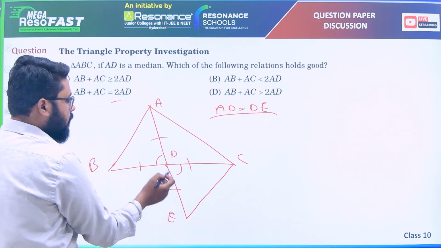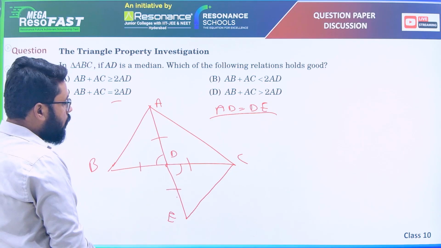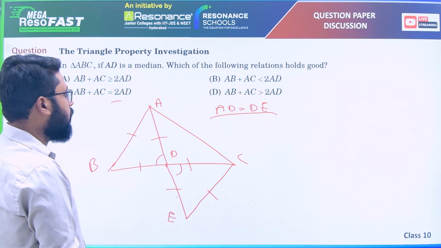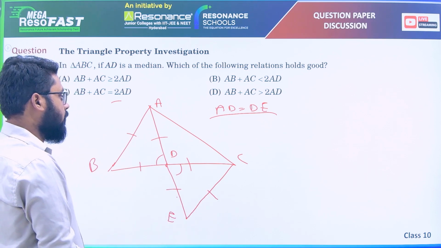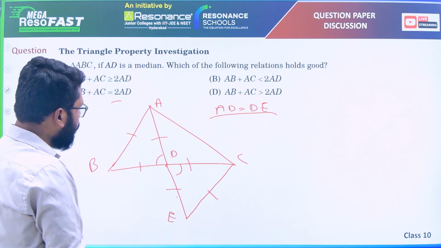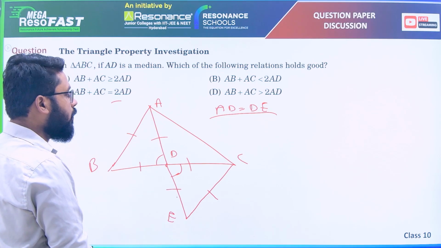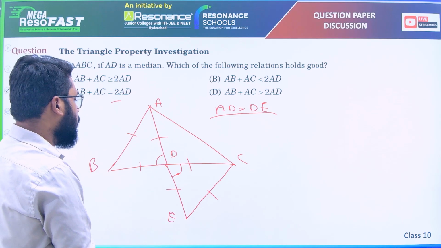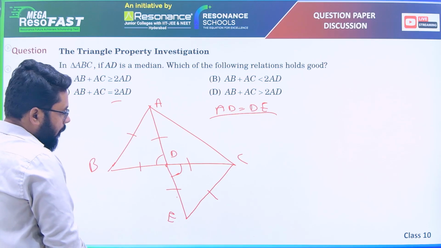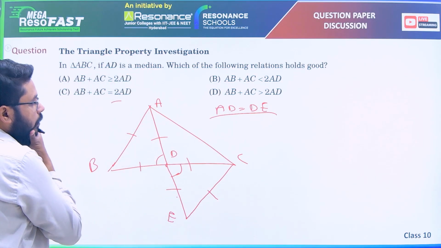Median, construction. So SAS, angular congruent, triangular congruent. Let us take AB and CE are equal by CPCT. AB and CE are equal. Okay. And if you see, now because these two sides are equal here, AB and CE, we have to check which relation holds good here.